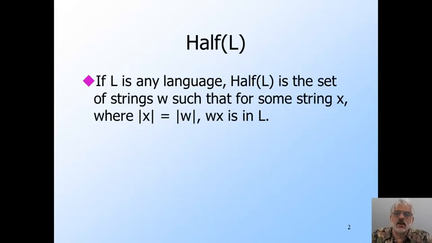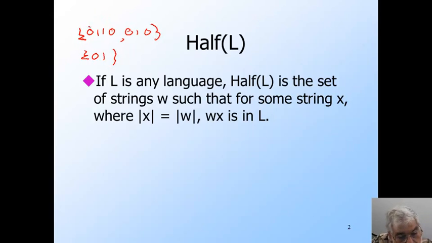Recall that half of language L is the set of first halves of the strings in L. So if L is two strings, say 0110 and 010, then half of L is just the set containing 01. The reason is that for the string 0110, the first half is 01, and for the other string, 010, it's of odd length, so it has no first half.